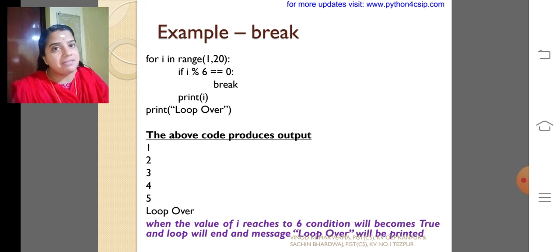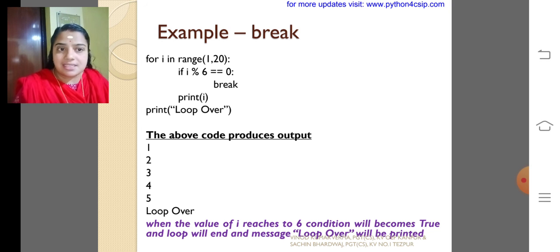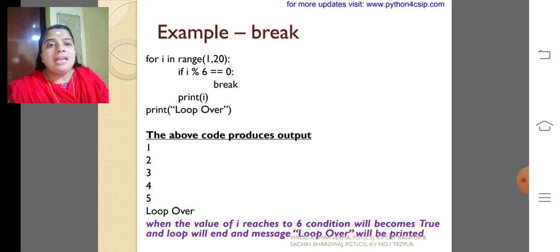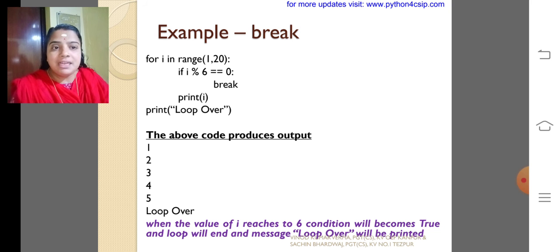Till 5 it will print, and whenever the i value becomes 6, the loop breaks there. That is, the execution of the loop body terminates there and it goes to the next sequential statement, that is, print "loop over". When the value of i reaches 6, the condition becomes true, the loop ends, and the message "loop over" is printed.